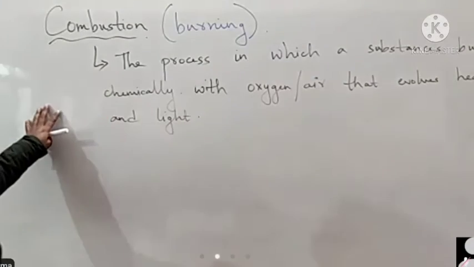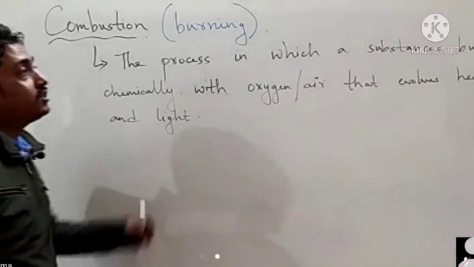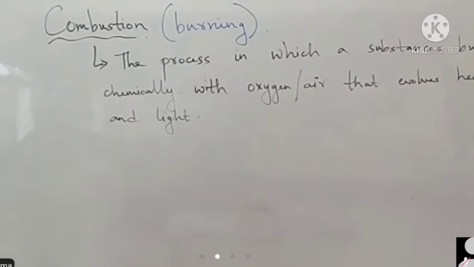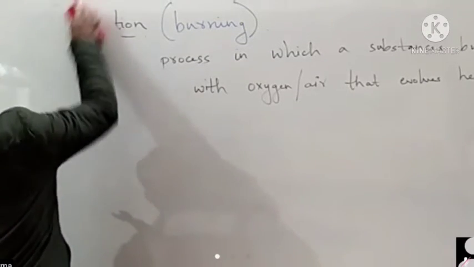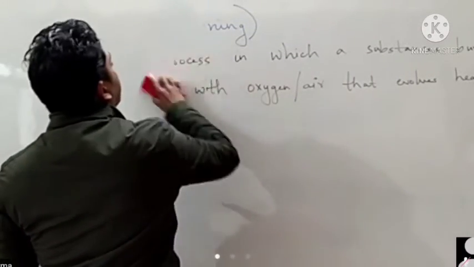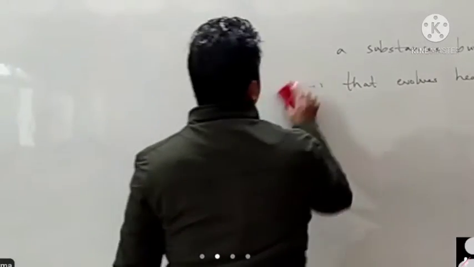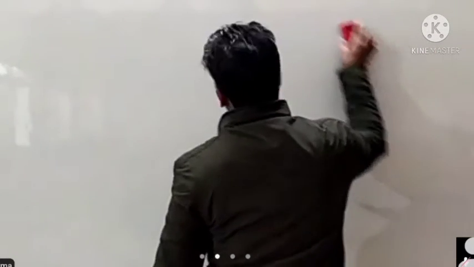Number one is combustible substance, the substance which burns in the presence of oxygen, whereas the substance which does not burn is called non-combustible substance. So two terms. Now let's talk about these two terms.